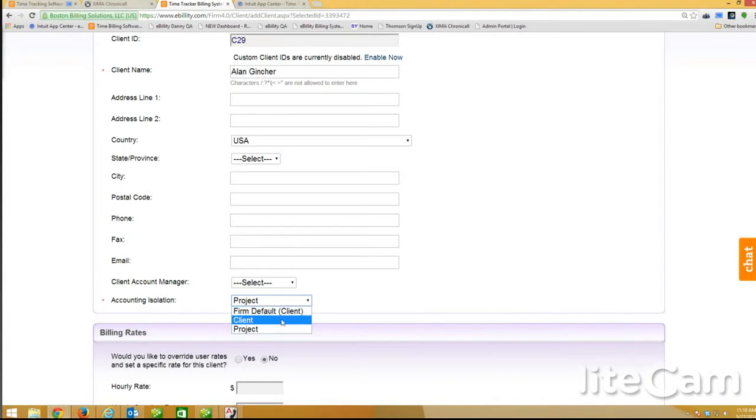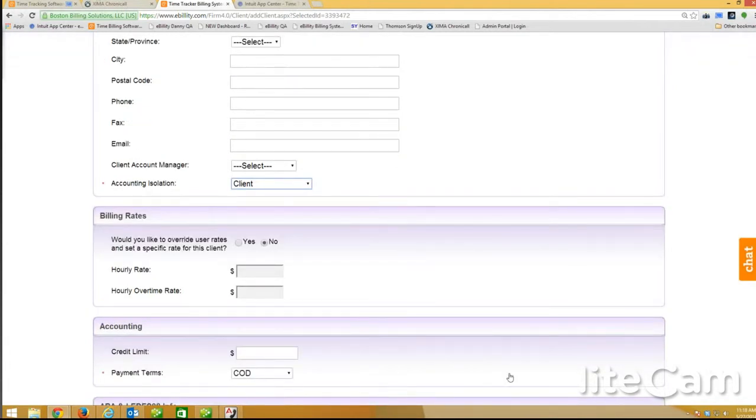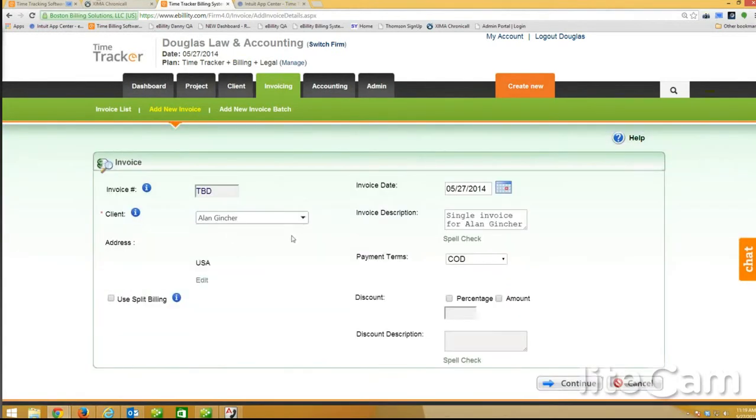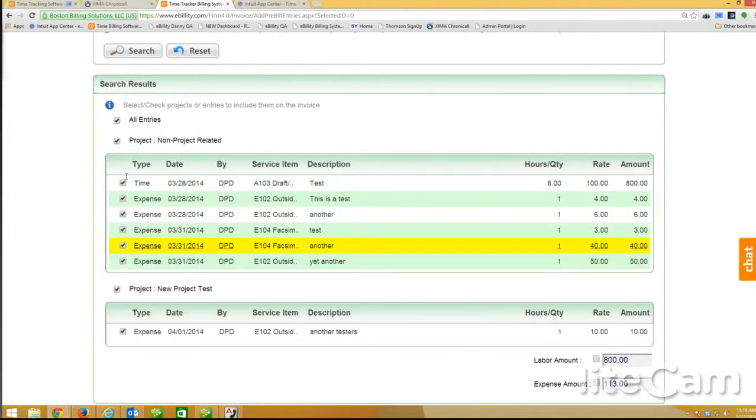I can make it either the firm default or client, either one. They would both be the same. So actually, I'll pick that one. And now if I go to make an invoice, you'll see a difference there, that I'm able to actually choose the client, and all those separate projects won't even show separately. So look at Alan, now you don't see the breakdown of the separate projects. If I click him here and hit continue, I'm able to choose any project. So I have non-project related and new project test. That's one of the projects, right? So I could put everything on one invoice. So again, I'll switch it back here.